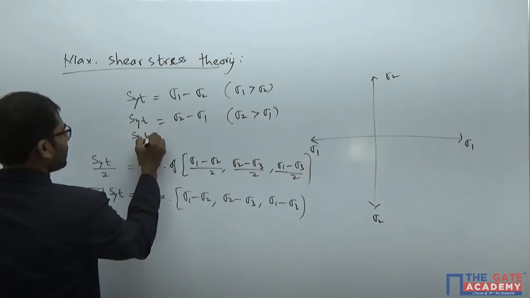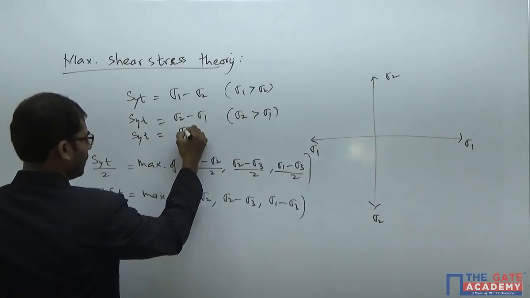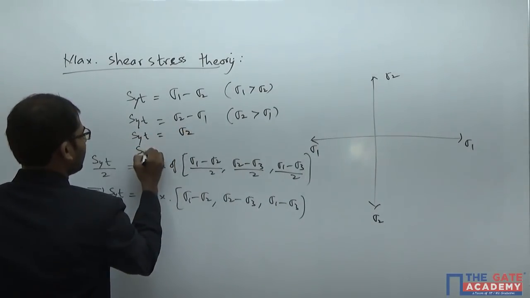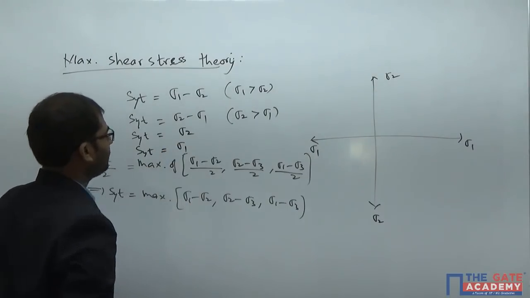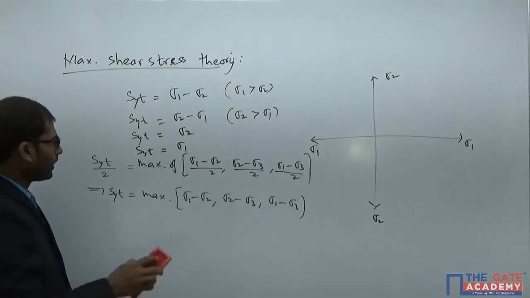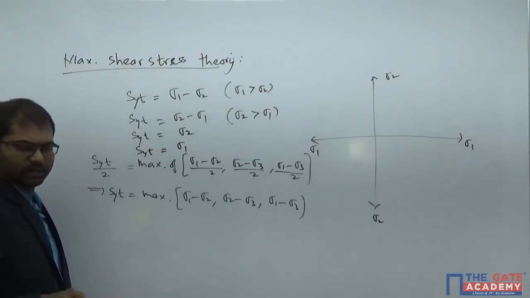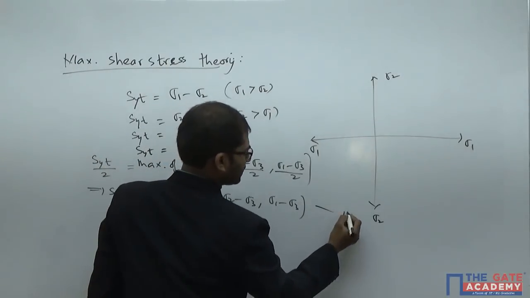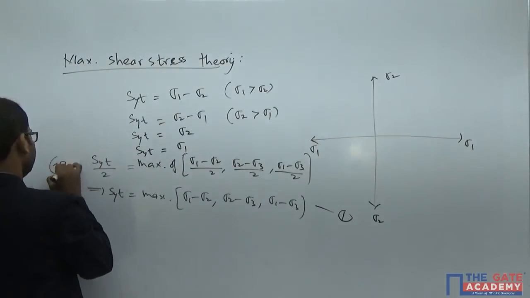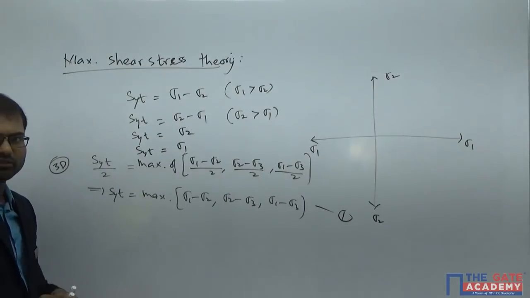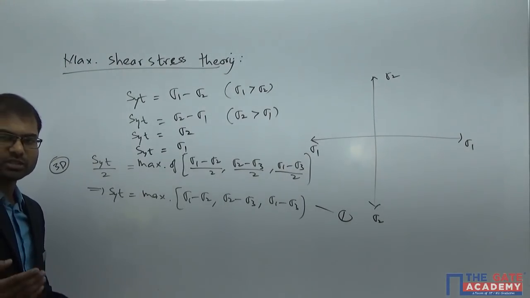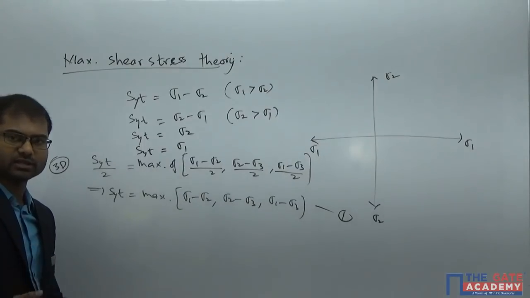So your other two equations will become SYT is equal to sigma 2, SYT is equal to sigma 1. These are the equations here. Just keep in mind that for a 3D state of stress, this will become equation number 1. Whenever a question comes, you just have to identify whether it is a 2D state of stress or a 3D state of stress.